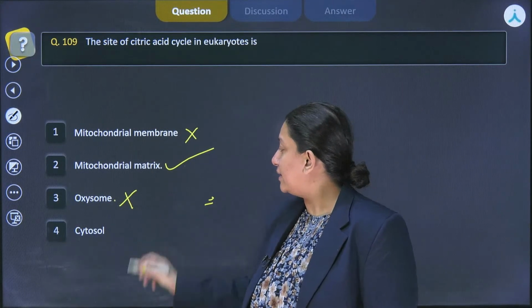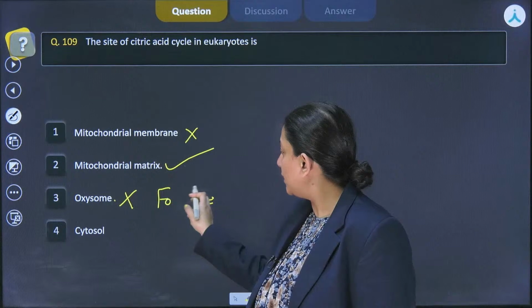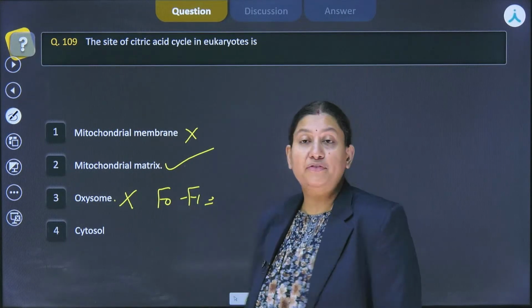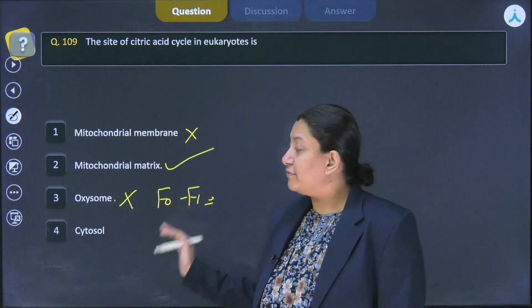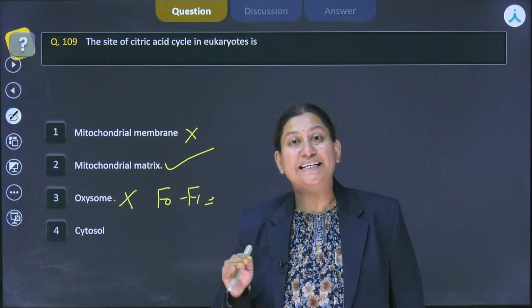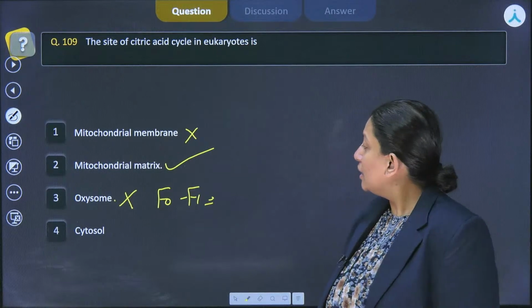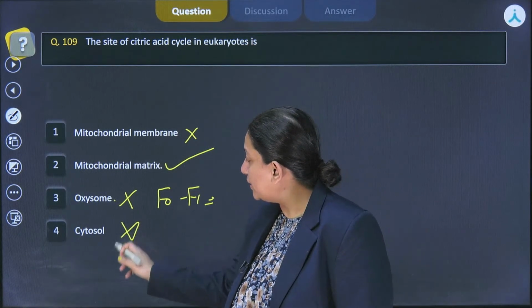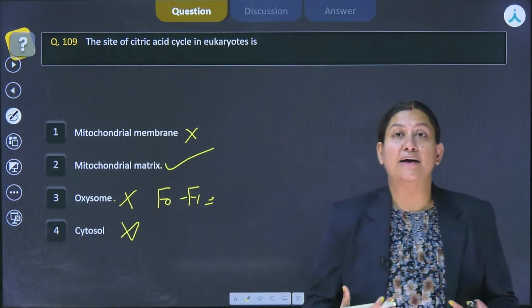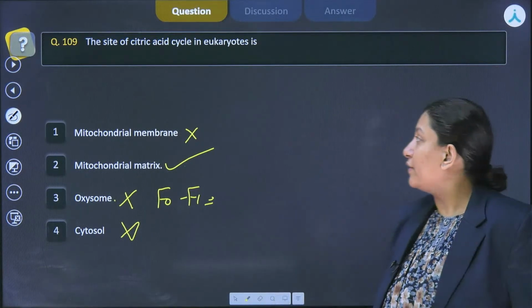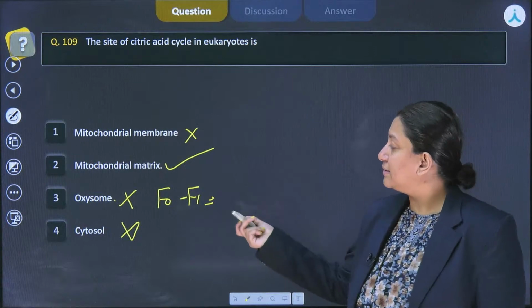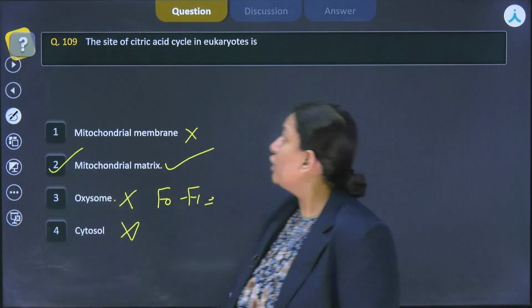This is again incorrect. That means we are referring to the F0, F1 particle of the ATP synthase molecule, and this F0, F1 particle is embedded into the inner mitochondrial membrane. Now the cytosol is also incorrect. This is the place where our glycolytic pathway occurs. All right, so this is how we are going to answer this one.